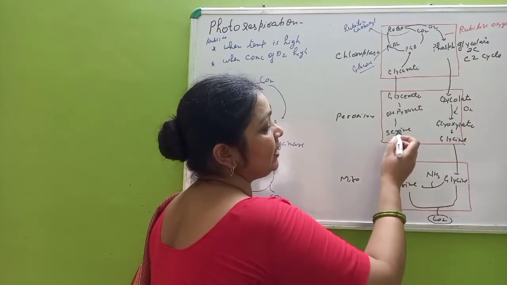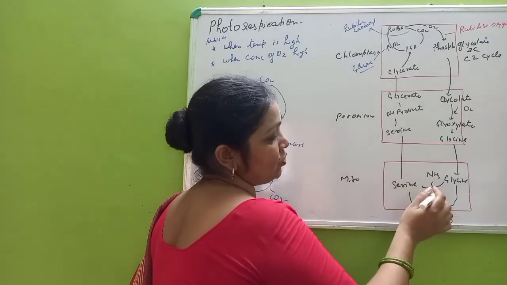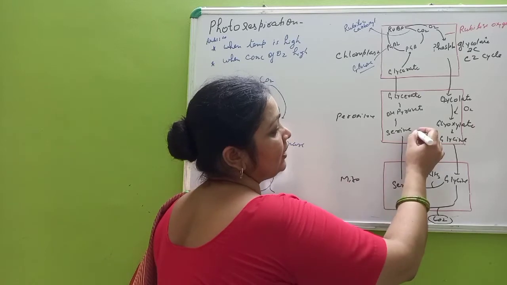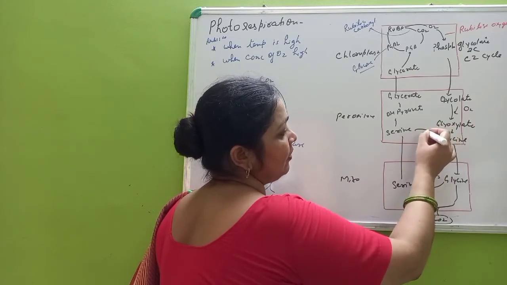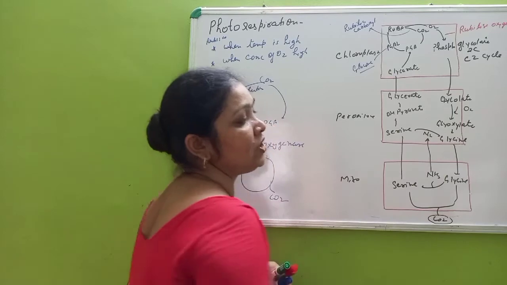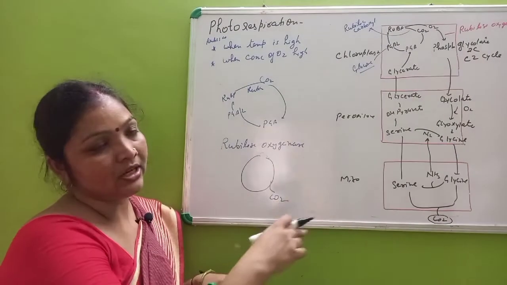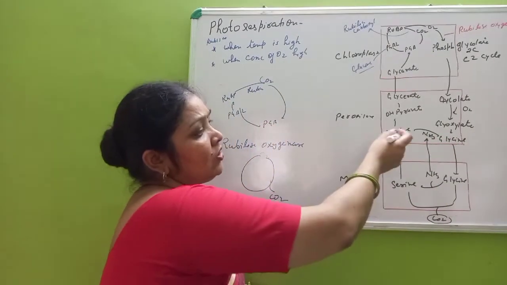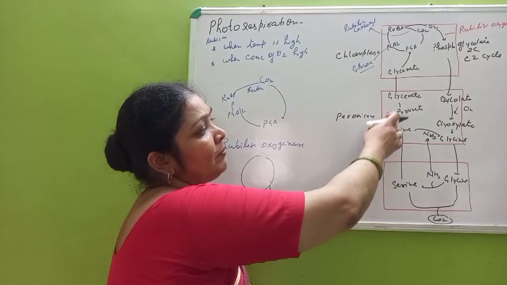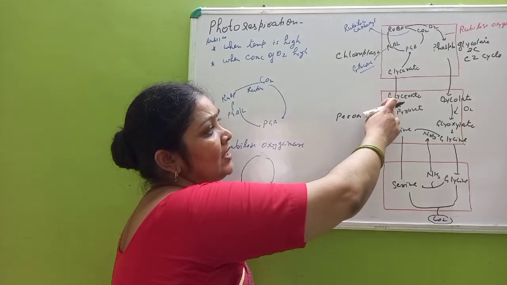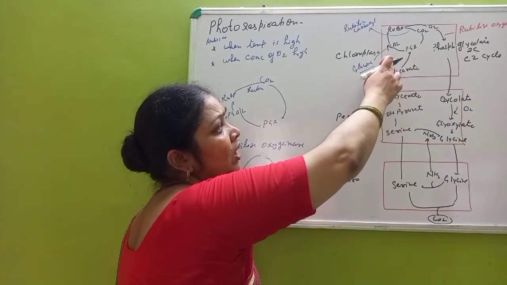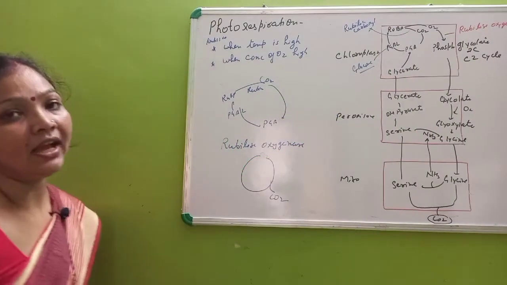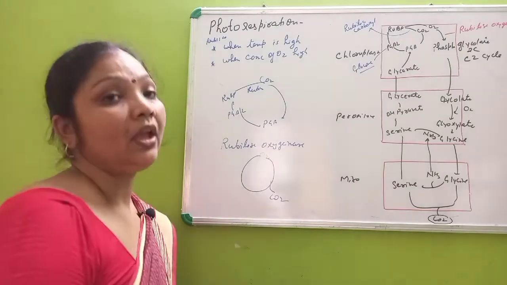Now the serine will enter the peroxisome, and NH3 will also enter here and help in the conversion of serine to glycine, and this amine group will remain in the cycle. Now the serine will convert into pyruvate, pyruvate will convert into glycerate, and glycerate will enter the chloroplast, where it forms phosphoglyceric acid.